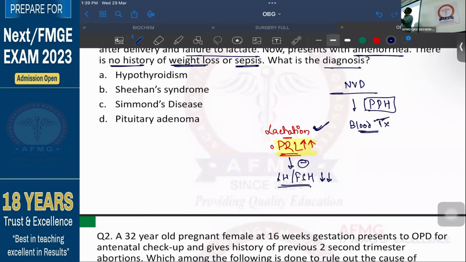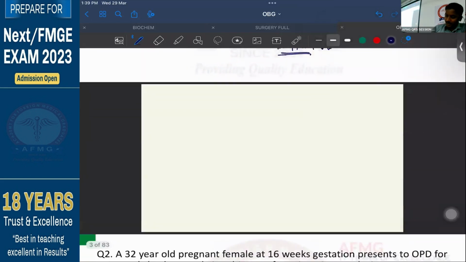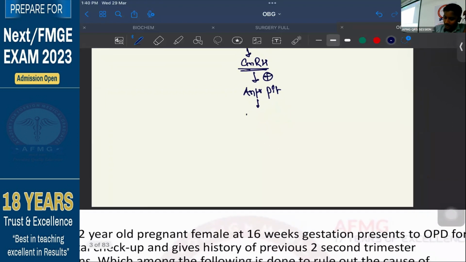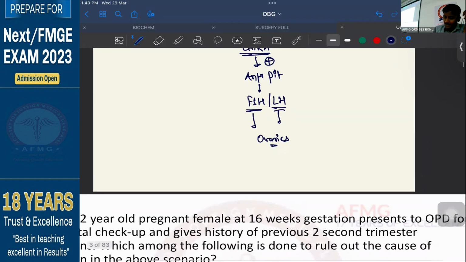So FSH leads to the secretion of what? This is the basic funda, guys. I don't want you to have any confusion. First of all, the hypothalamus is the master of the master gland. It secretes GnRH, gonadotropin releasing hormone. It stimulates the anterior pituitary, and the anterior pituitary secretes the gonadotropins, that is LH and FSH. Now FSH will stimulate the ovaries, and LH will stimulate the ovaries, or the gonads we can say.